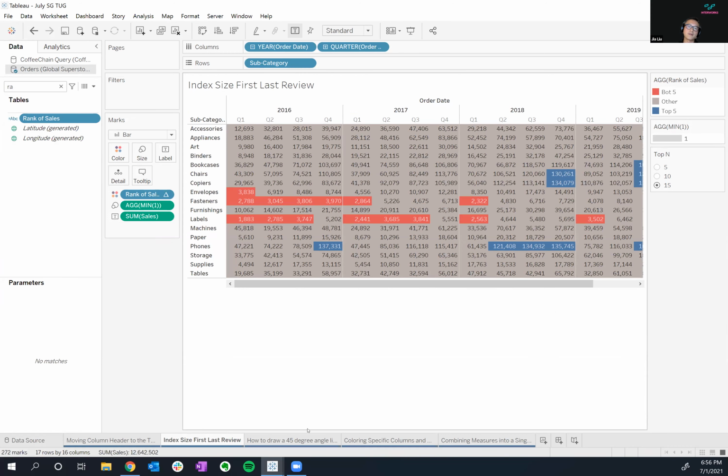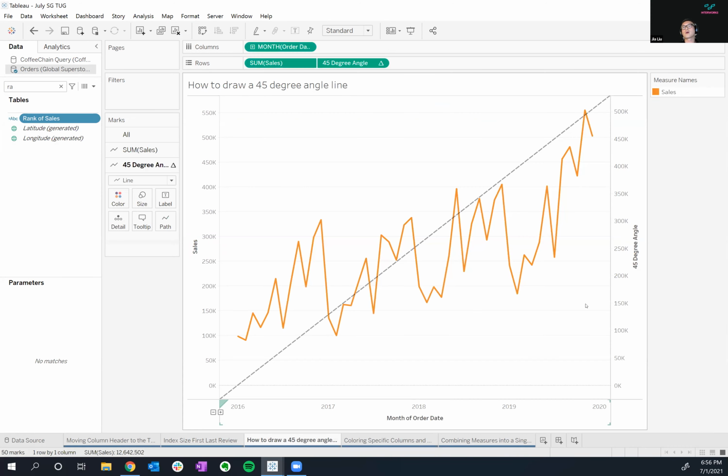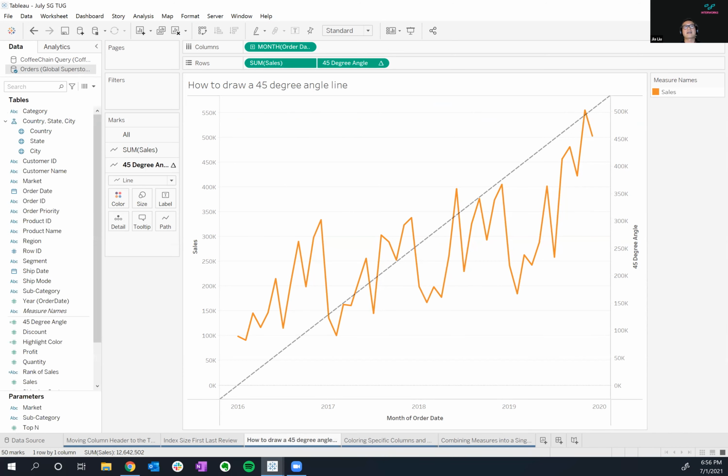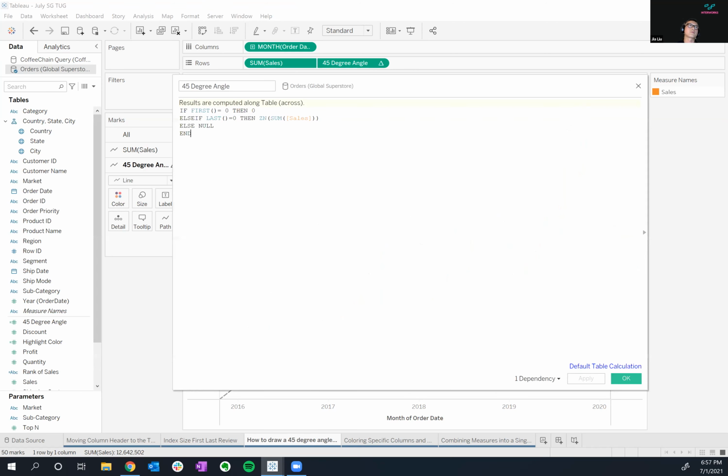The third one is, how do we draw a 45-degree angle with a trend line? This one's kind of interesting. You'd be surprised how many people actually ask for this one. And it's actually pretty straightforward for us to build. And this is where we're going to use a little bit of a hack as well, when we go ahead and use our trick here.